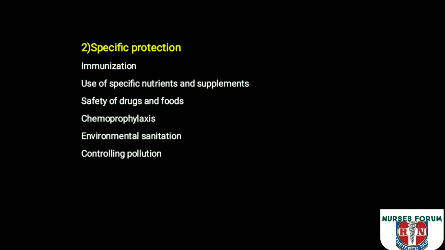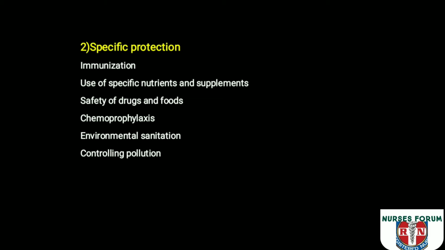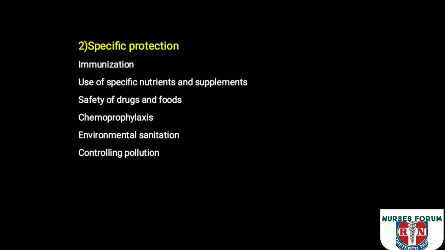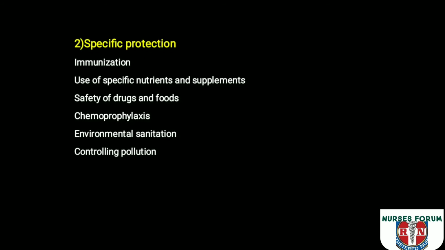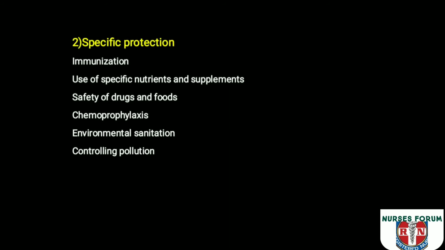For example, we are giving polio vaccines to the children, or measles vaccines to the children. This is an example of specific protection. We are specifically protecting the child from measles. In primary prevention, the risk factor is already existing there. Poor nutrition and vitamin A deficiency are the risk factors of measles. So in the case of specific protection, we are giving a measles vaccination to the child. That is an example of specific protection.